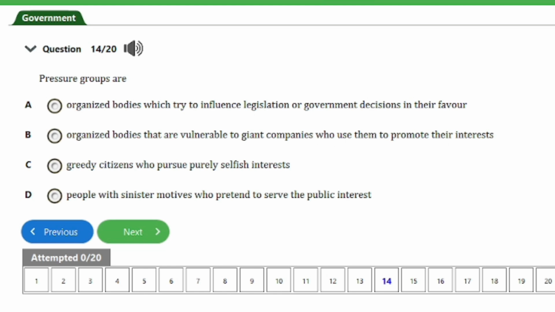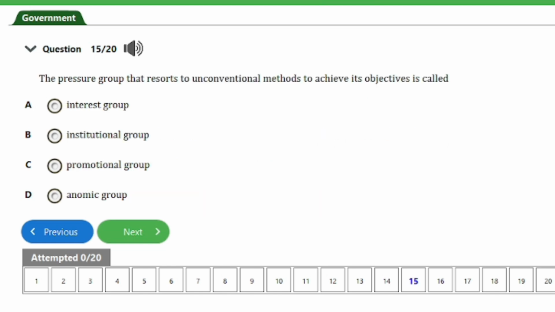So here is question number 15. It says, the pressure group that resorts to unconventional methods to achieve its objective is called A. Interest group, B. Institutional group, C. Promotional group, D. Anomic group. So guys, the answer to this question is option D. That's anomic group. And that is it for this question. So let's head on to the next one, guys.